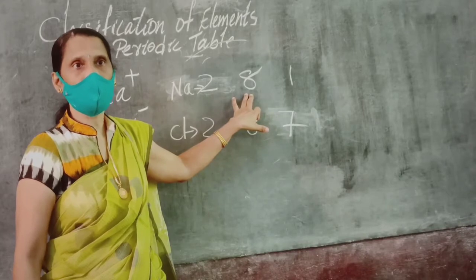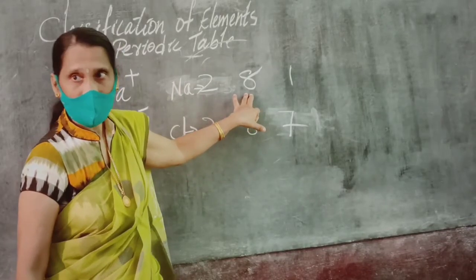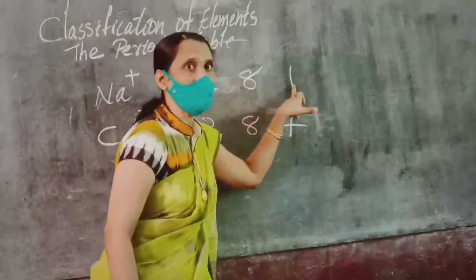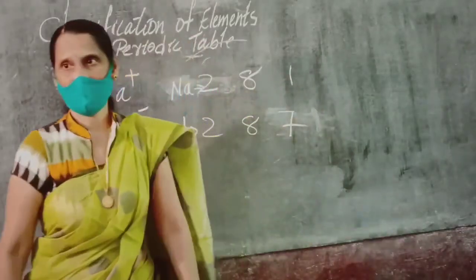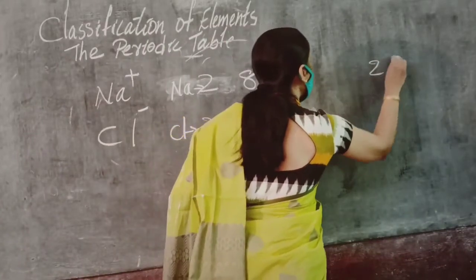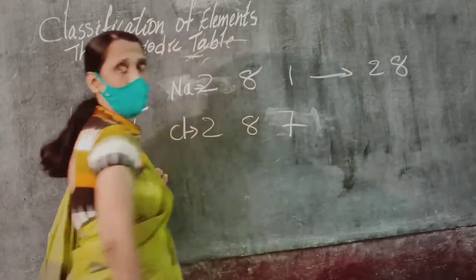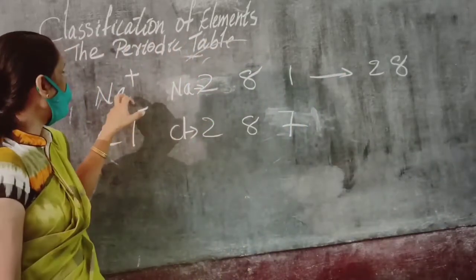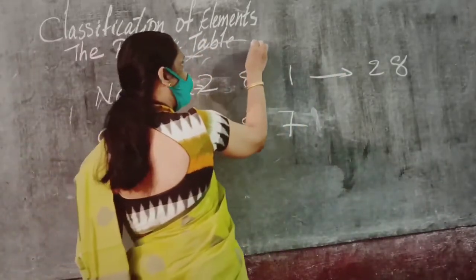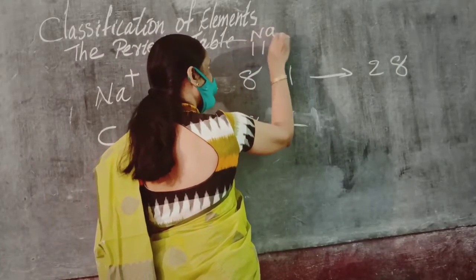It will become stable, meaning the octet will be completed. So this one electron is getting lost. When one electron is lost, the configuration changes from 2,8,1 to 2,8. But the number of protons in sodium, how much? 11 only. Sodium's number of protons is 11.